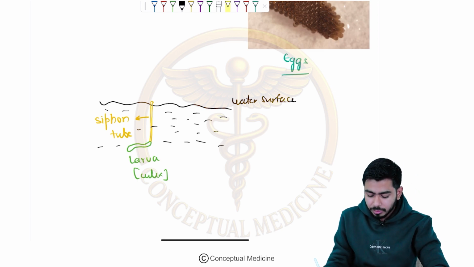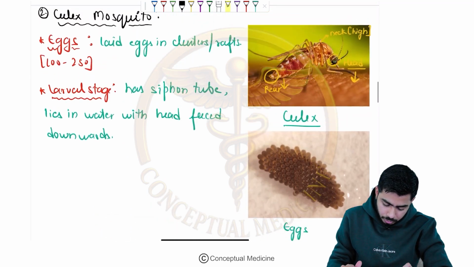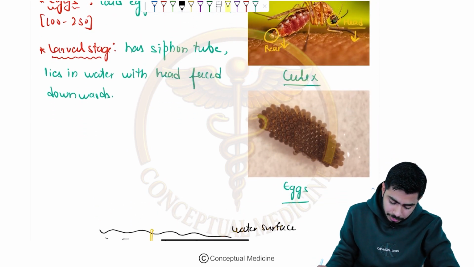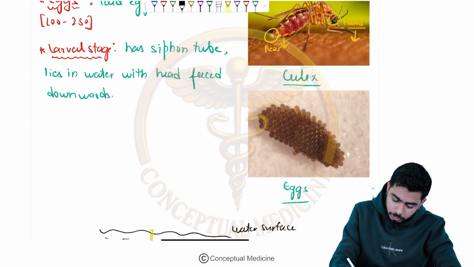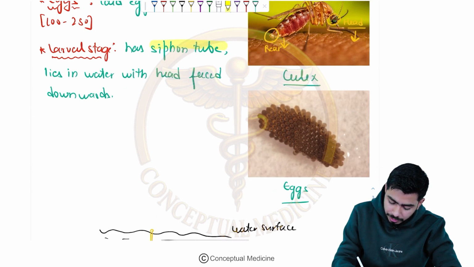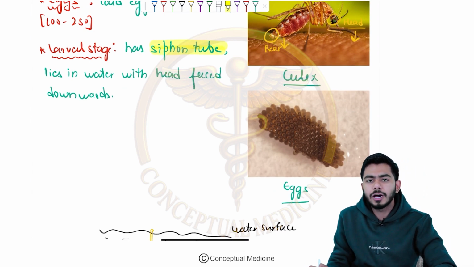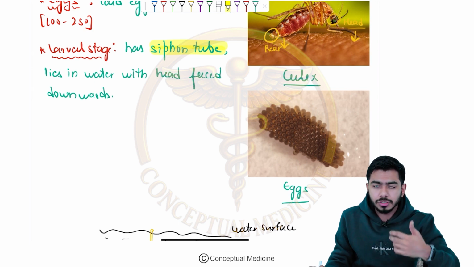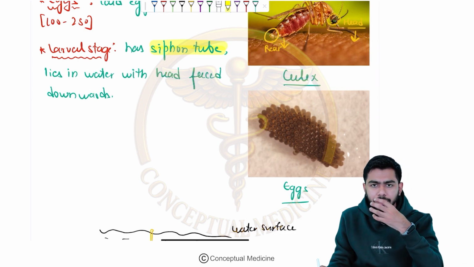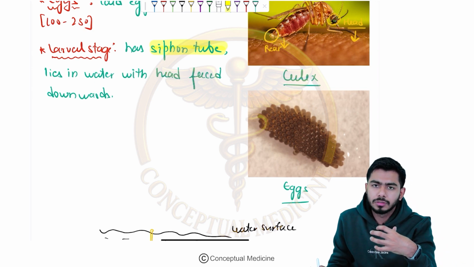Fine, guys, fine. So once we have talked about that, now we shall come to our topic itself. The larval stage we have talked about. Do they have a siphon tube? Yes, they have a siphon tube, and we have understood what the siphon tube is. It is for the respiration process, right? Because they can't breathe inside the water, right?